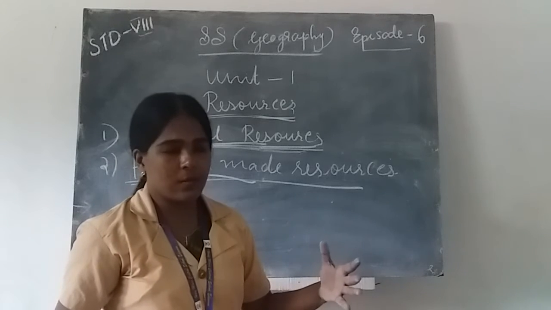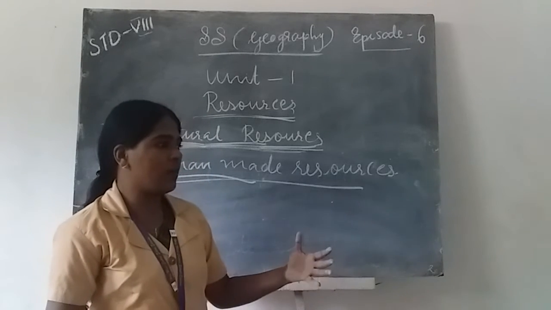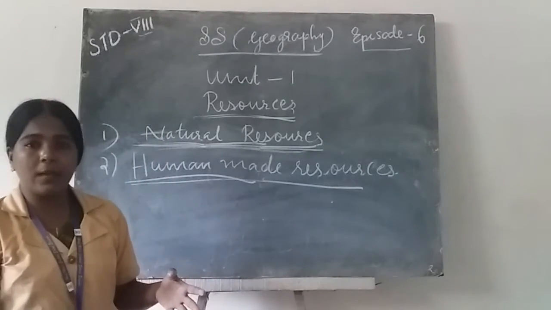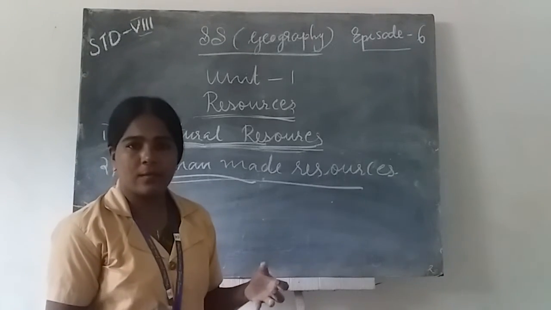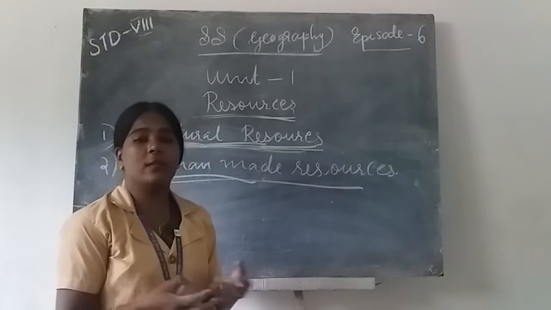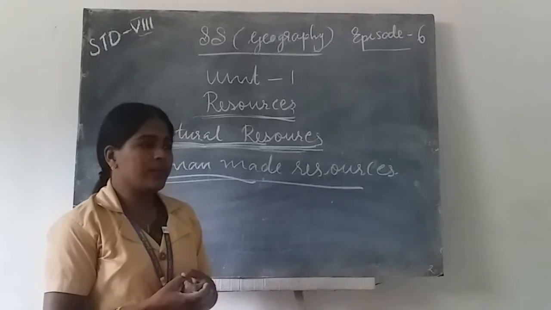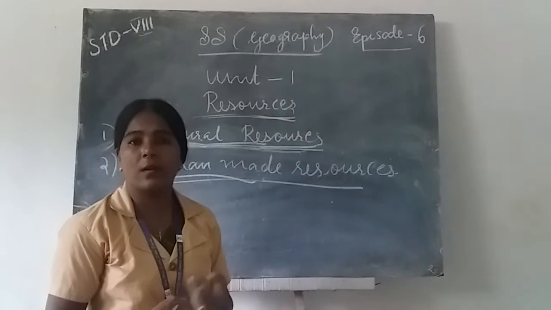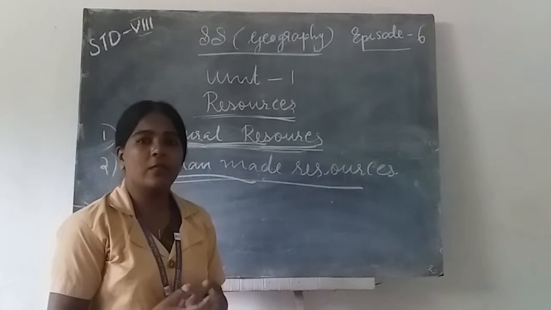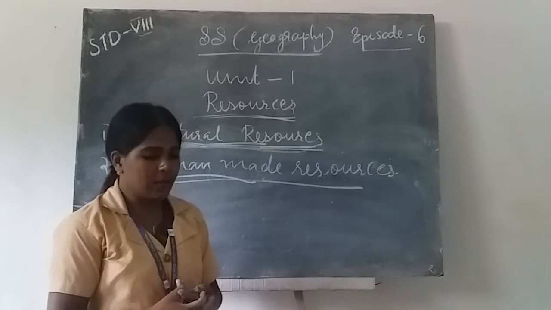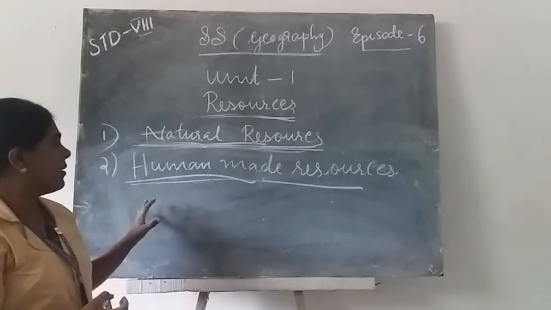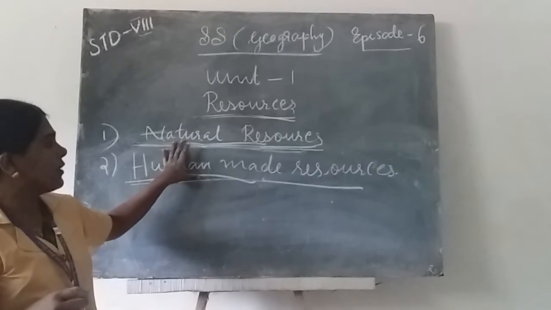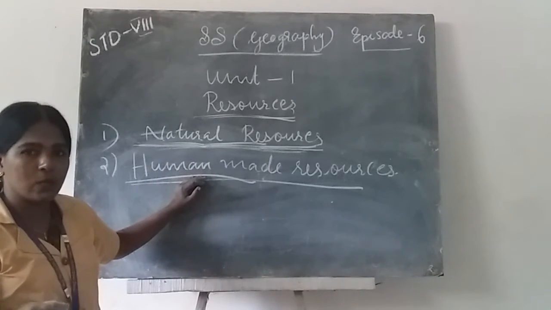To cut down trees, we use several technologies and weapons. Then through mining, we get minerals. What type of technology do they use? Then to extract petroleum during mining, we use technology. These are the technologies by which natural resources become human-made resources.